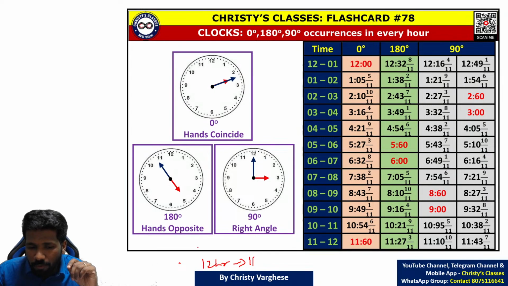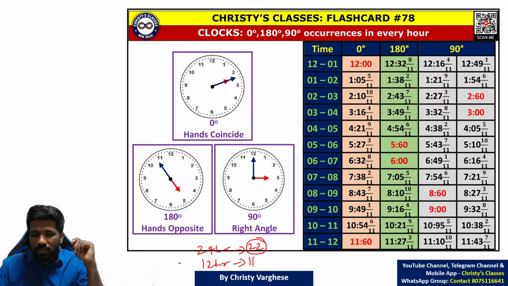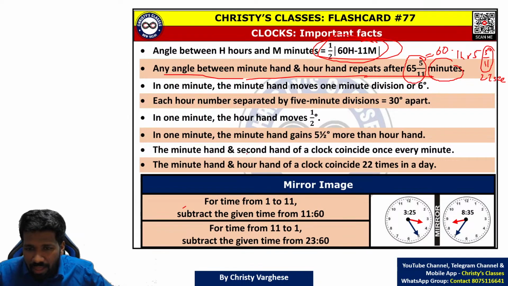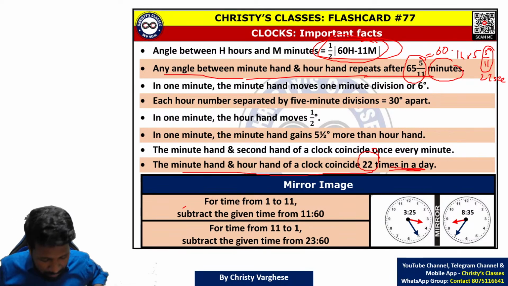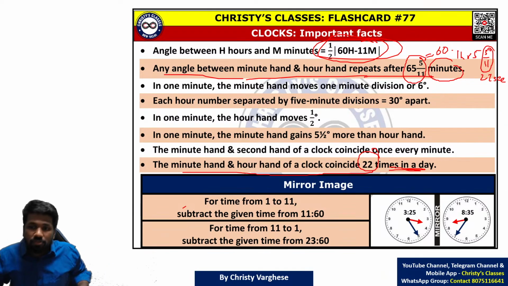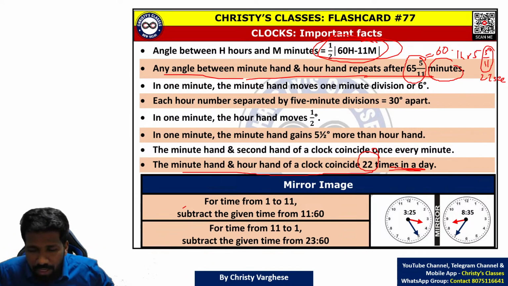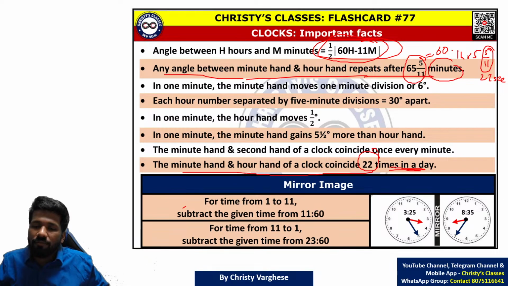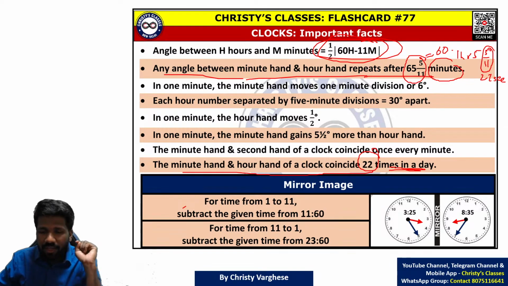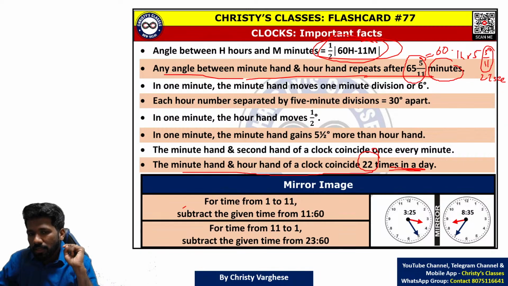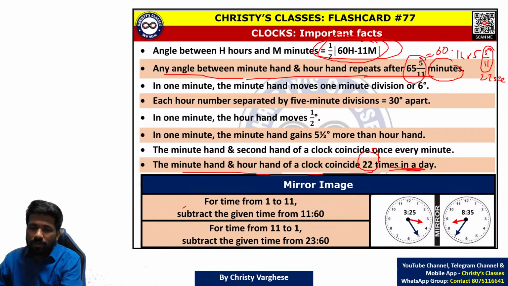But in a day, 24 hours are there. So in 24 hours, it is 11 plus 11, 22 times. So keep this idea in mind. Minute hand and hour hand of a clock coincide 22 times in a day. I hope you understood why it is 22 times, not 24 times. 24 hours are there. But between 11 and 12, 12 and 1, those 2 hours together only one time it will happen. So that idea also keep in mind.